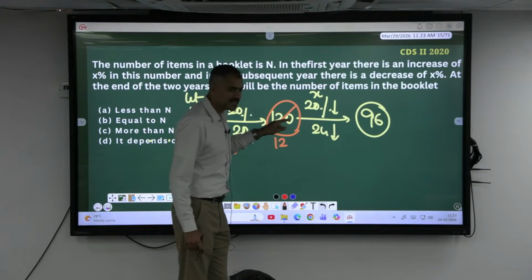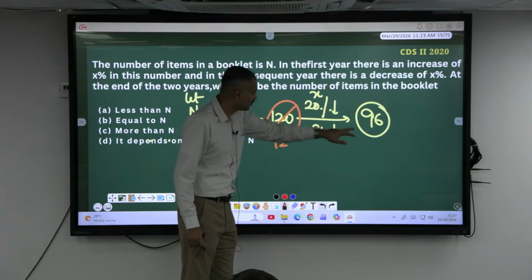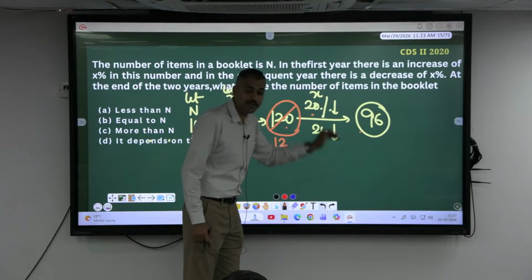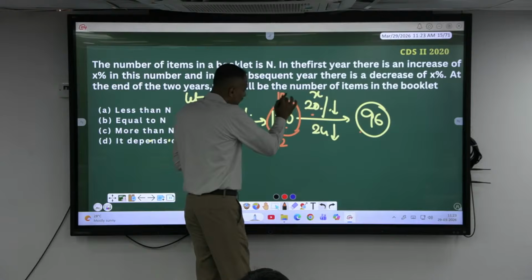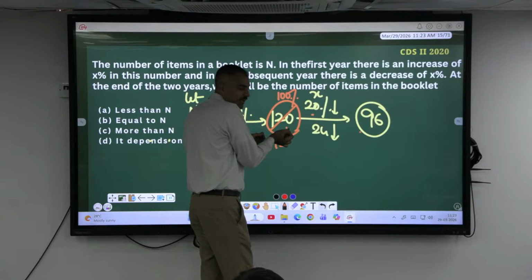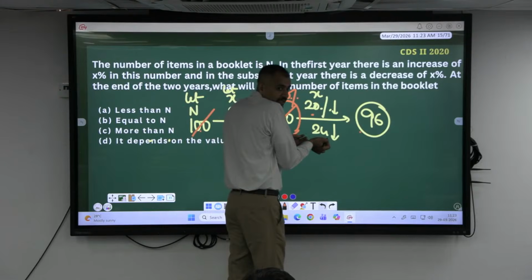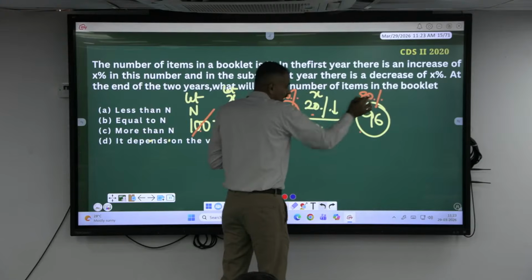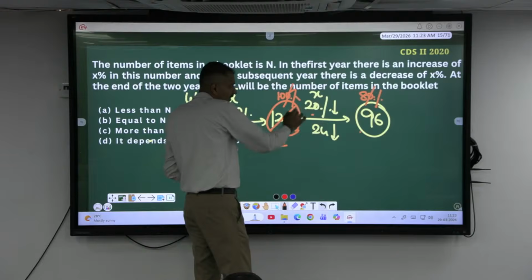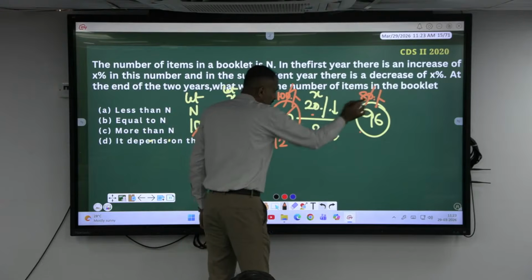I will consider this as again 100%. So, this will be what percent? 20% less means 80% value. If I consider this as 100% value, this is the new value of mine. From this I am considering 20% reduction. So, this will become 80%. What is the ratio of 100 and 80? Can I consider 10 and 8? Percentage cancel, zero, zero cancel.